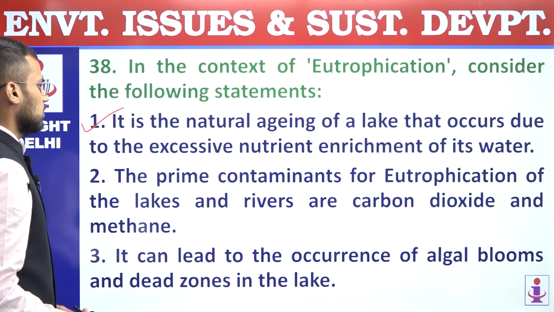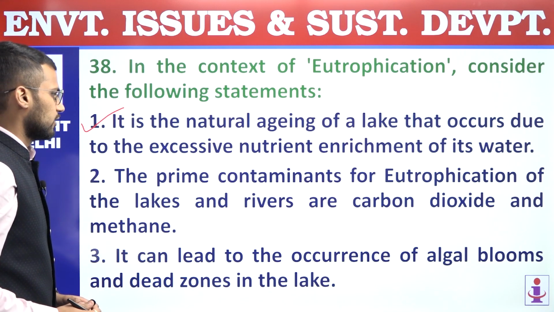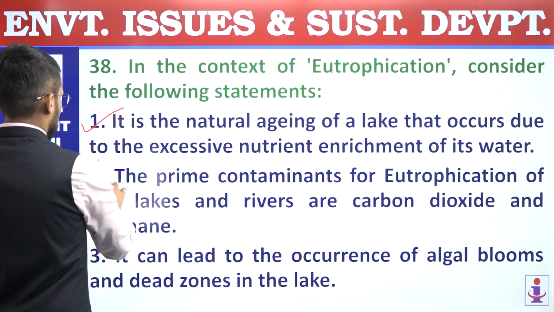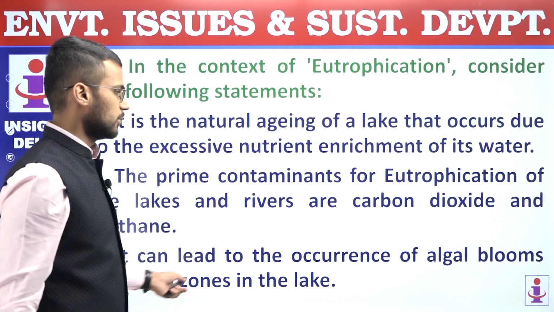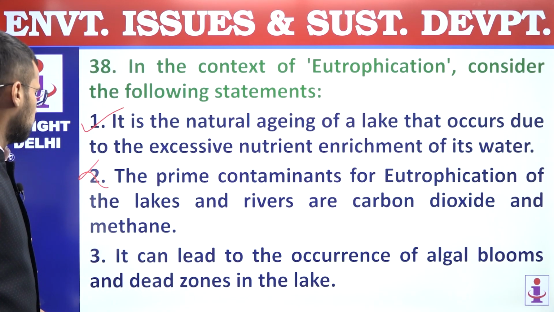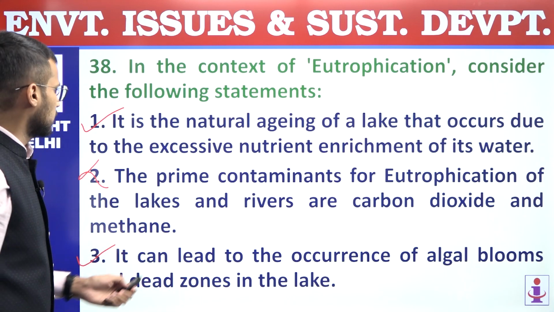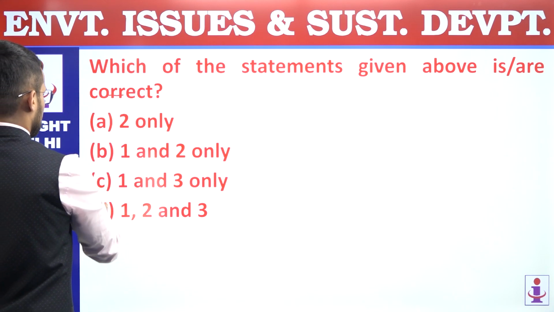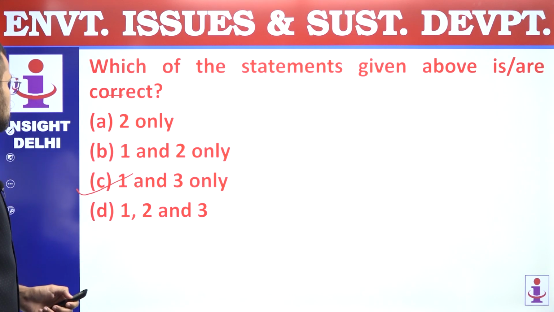Second, the prime contaminants for eutrophication of the lake and rivers are carbon dioxide and methane. Incorrect. It is nitrogen and phosphorus, not carbon dioxide and methane. Third, it can lead to the occurrence of algal blooms and dead zone in the lake. So this is correct. First and third are correct. We are supposed to find out correct statements only, and that's why answer is C, 1 and 3 only. Question number 38, answer is C.